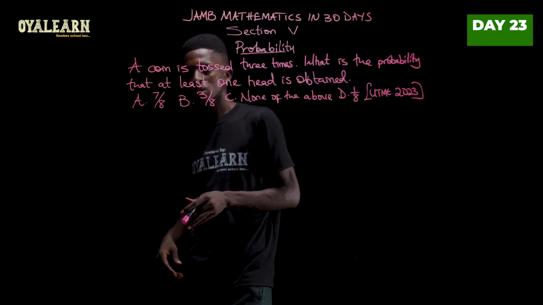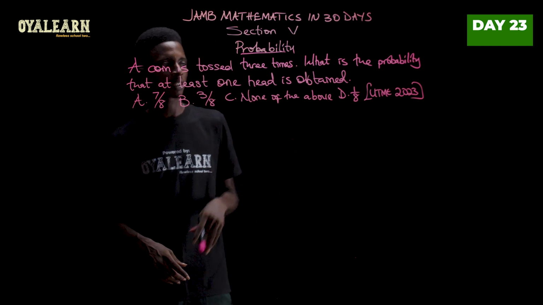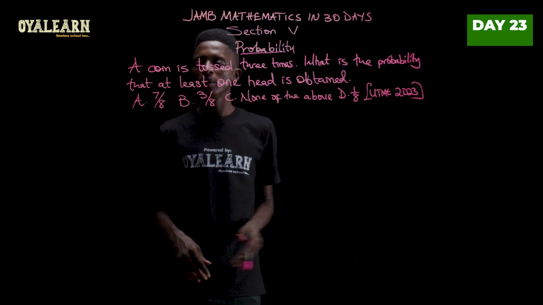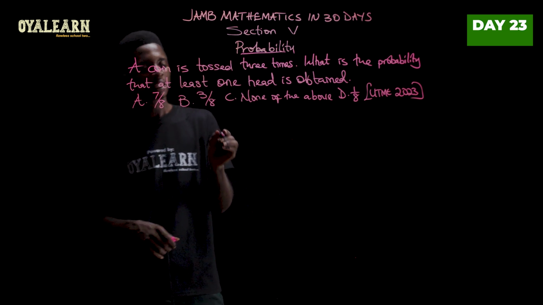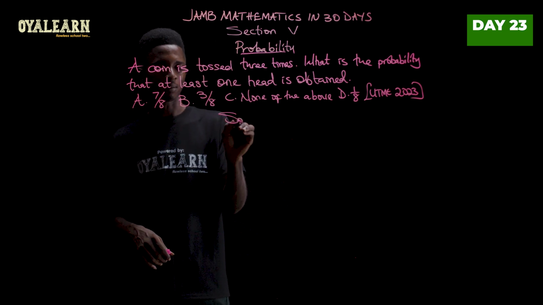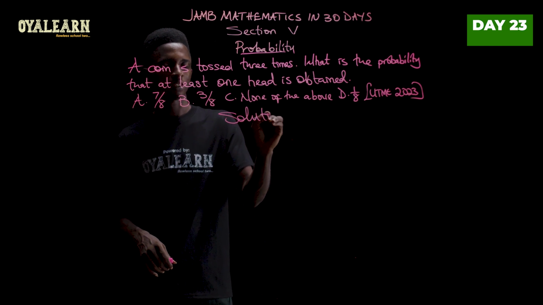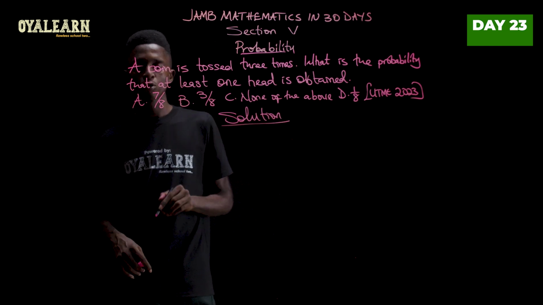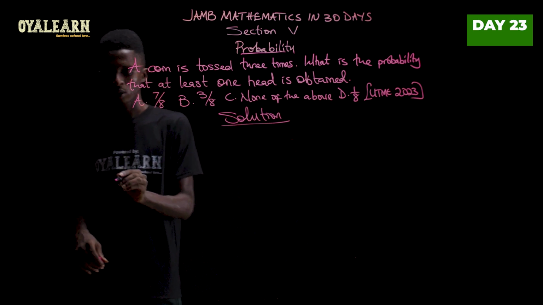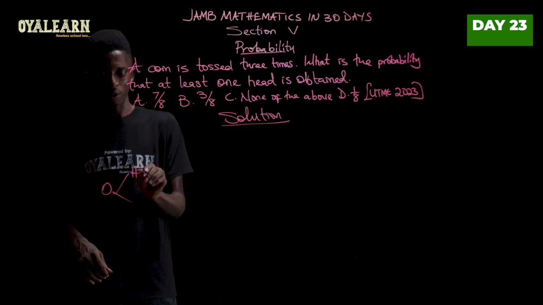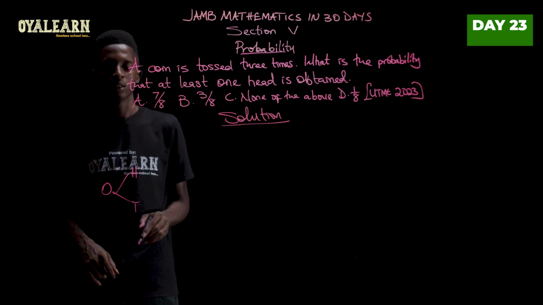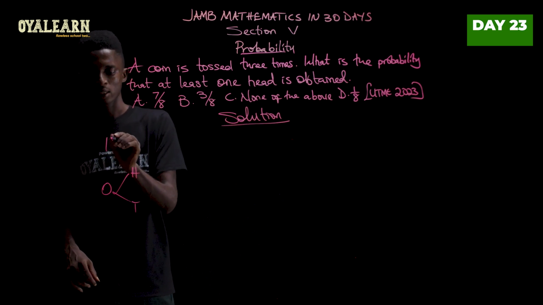Now, this question says a coin is tossed 3 times. What is the probability that at least one head is obtained? So in this case, we have to toss a coin 3 times. So let's generate the outcomes from the tree diagram. So take the coin and then toss it the first time. We're going to have either head or tail. This is first toss.